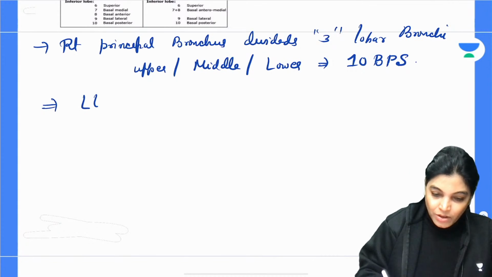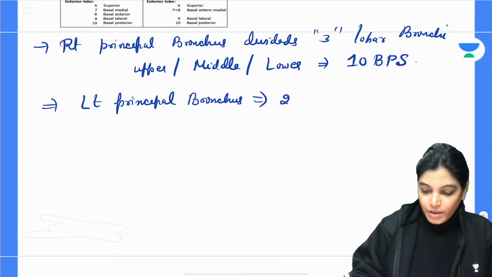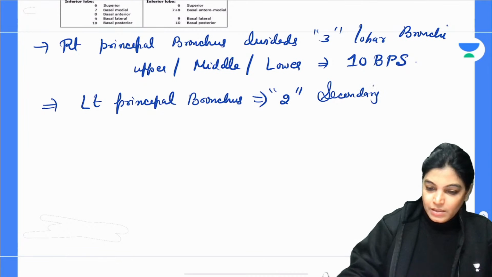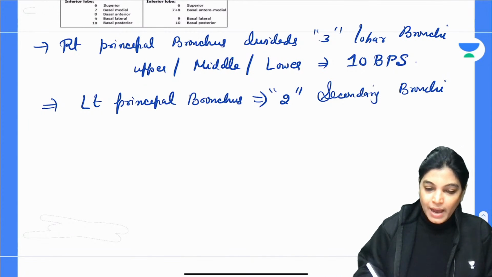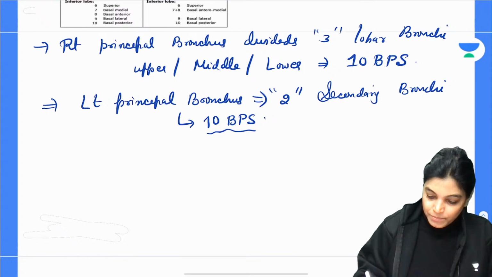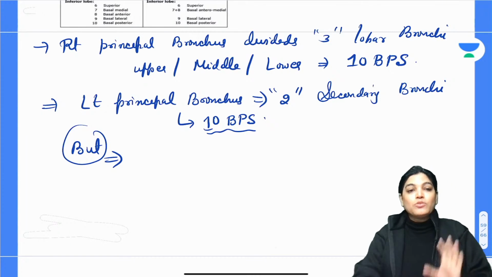But what happens on the left side? The left principal bronchus will divide into 2 secondary bronchi, and after that it will normally divide into 10 bronchopulmonary segments most of the time, but at times there are certain changes, and I would like to mark those changes.